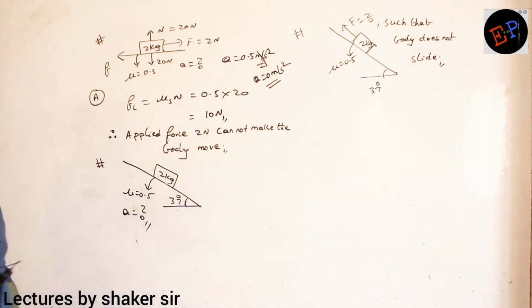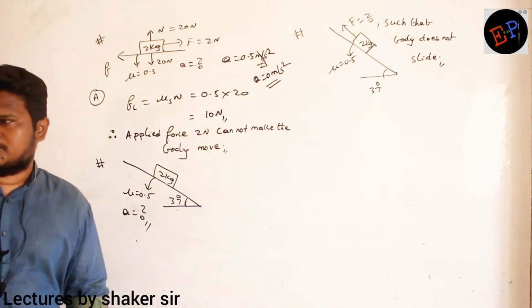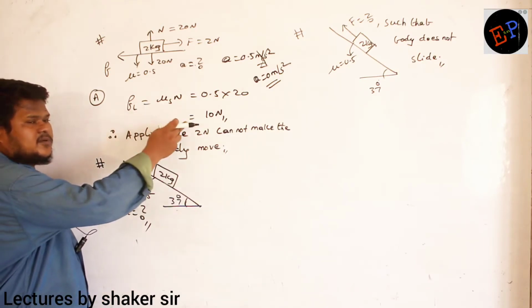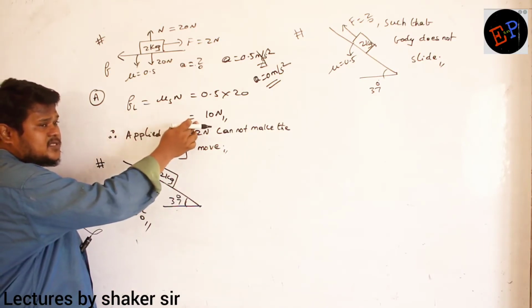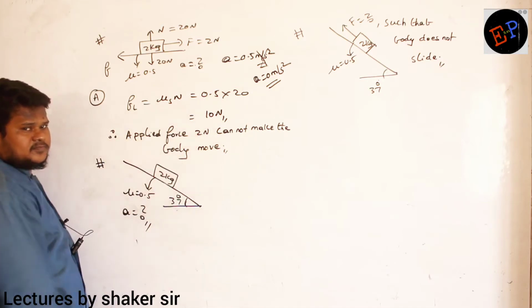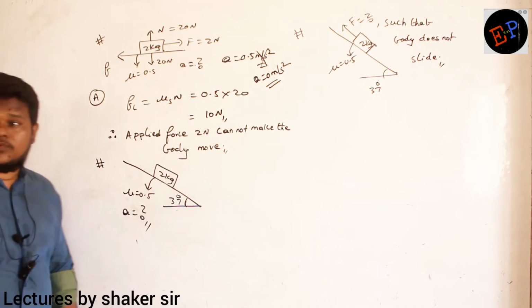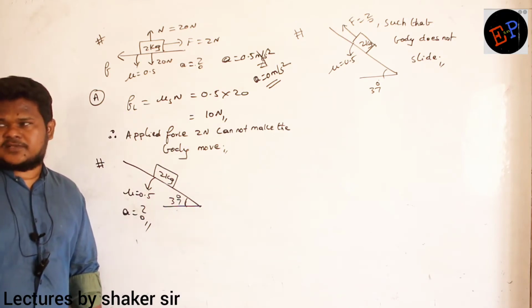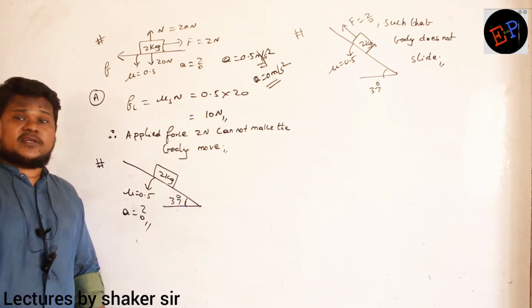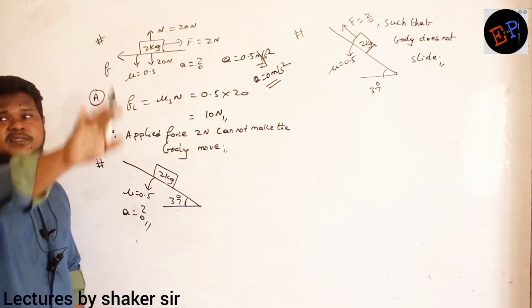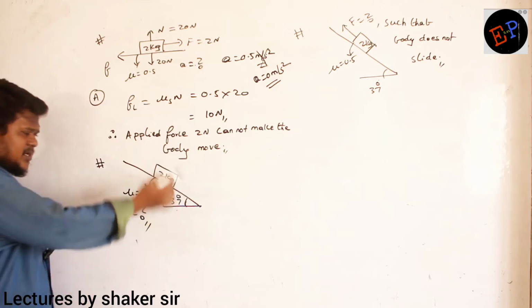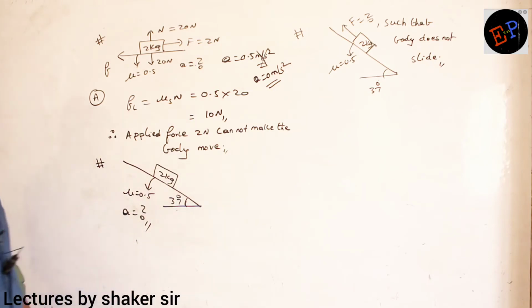The body doesn't start moving. Until you apply a force of 10 Newton, the body doesn't move. If you apply 10 Newton, it will be ready to slide without acceleration. If you apply force greater than 10 Newton, then it will slide with an acceleration. Similarly, do the calculation for this one.